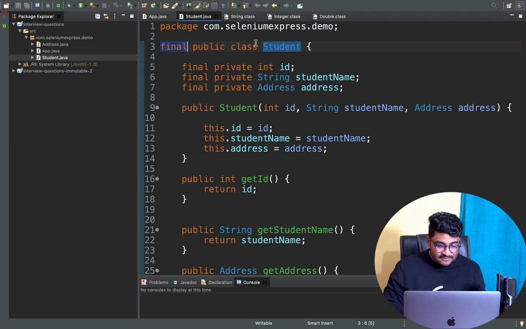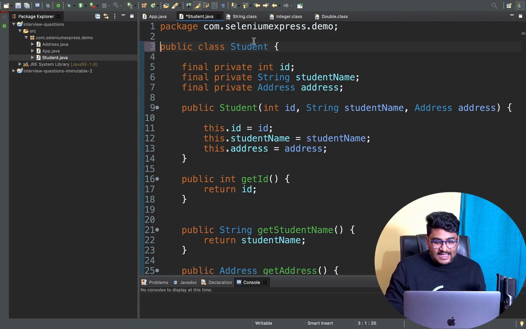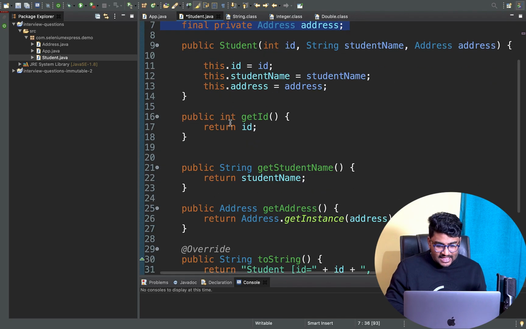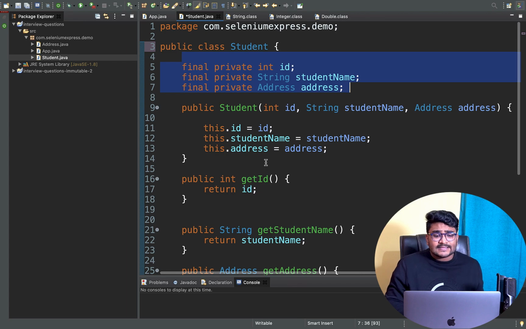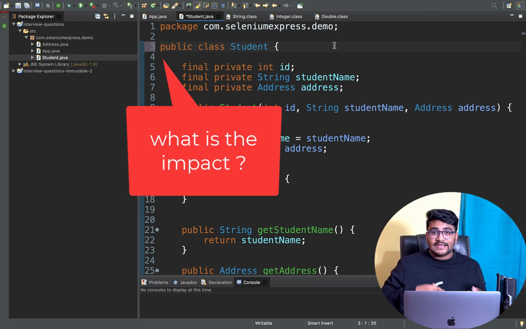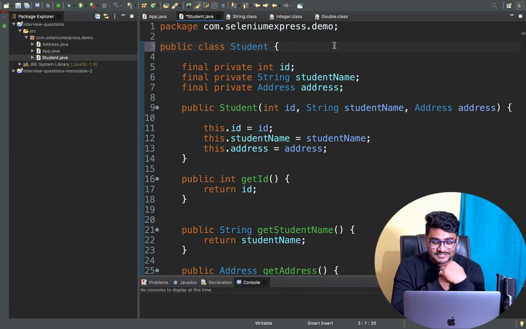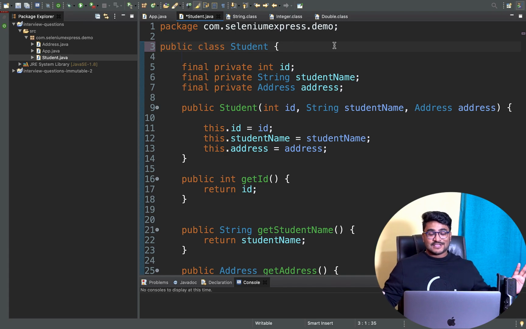Now the question is, if I remove this final from here, let's say I'm creating a class, and I'm not giving any setter for this variable because all these variables are final and I don't have any setters. If I'm not declaring my class as final, how do you think it can impact your HashMap performance, or how can it impact your overall programming in Java? Valid questions. A lot of questions, but let me give you the solution for that.